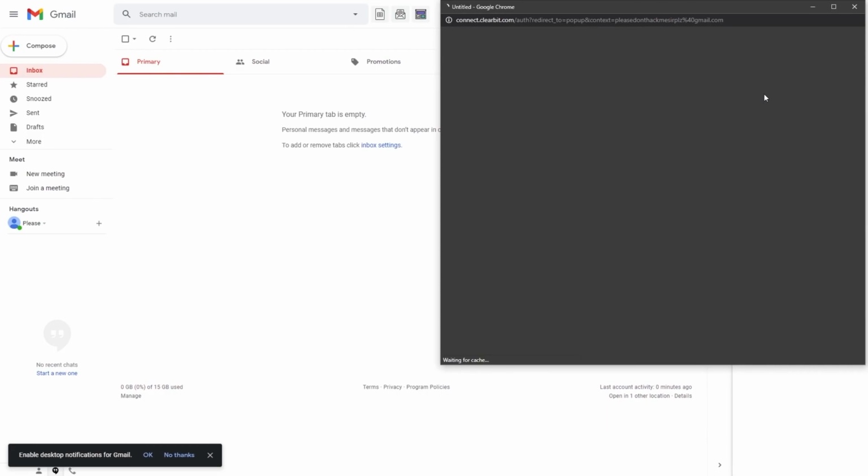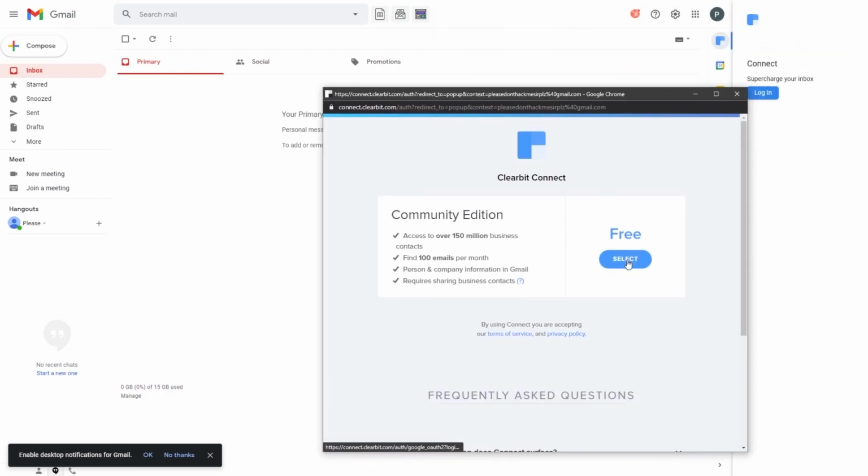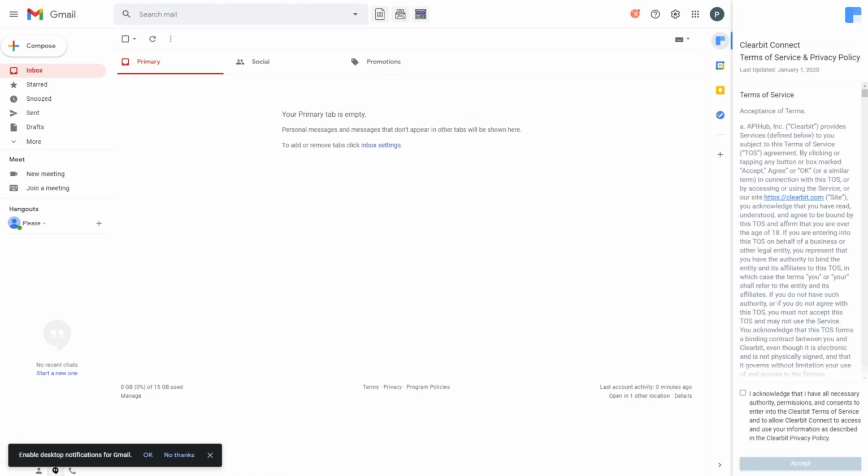Let me log in really quick. And then I'm going to just select the free account. We get so many searches, 100 emails a month. So basically, you're going to search for Clearbit Connect. I'll put a link down below, by the way. But Clearbit Connect is awesome. You'll see why here in a second once I authorize this.